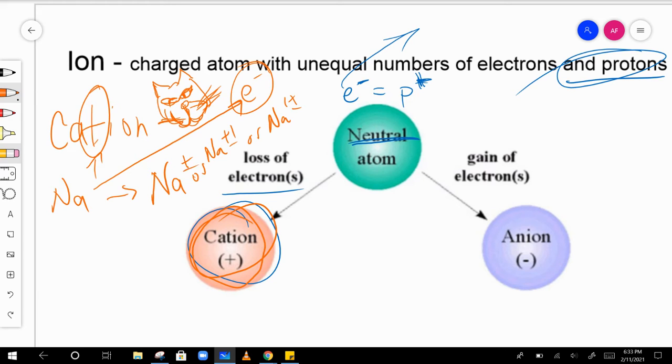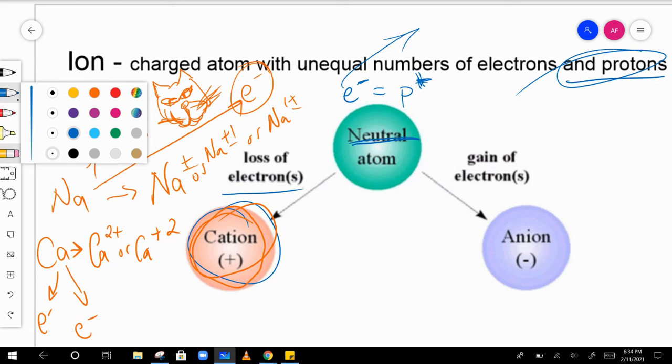Okay, calcium likes to give off 2 electrons to other atoms, and it becomes Ca2 plus, or Ca plus 2. Doesn't matter which way you write it. So it gives off electrons, therefore it has more protons than electrons, and it has a positive charge.